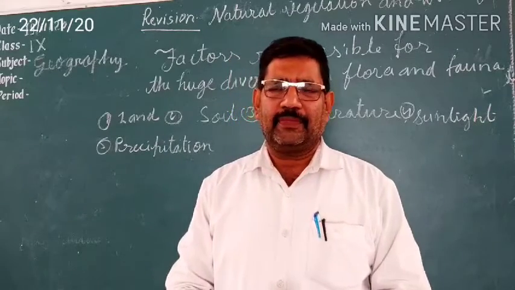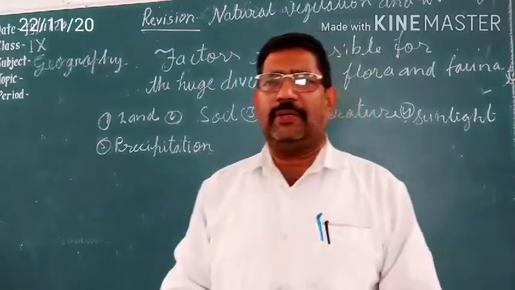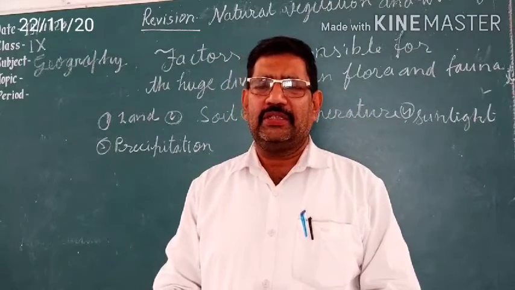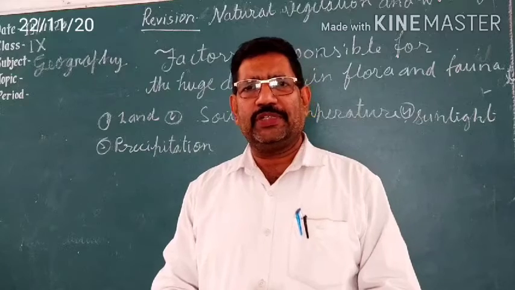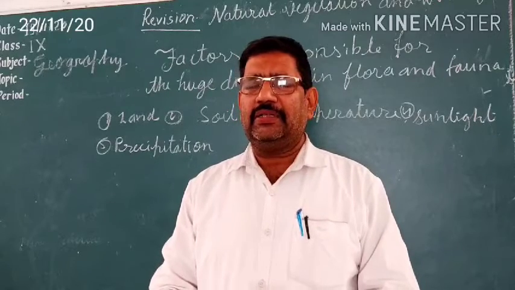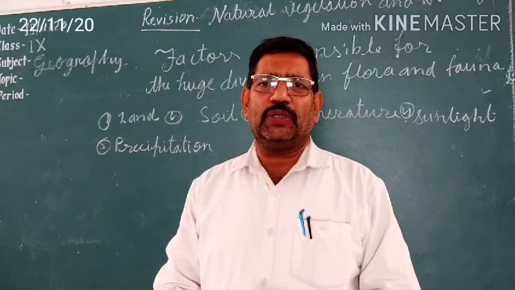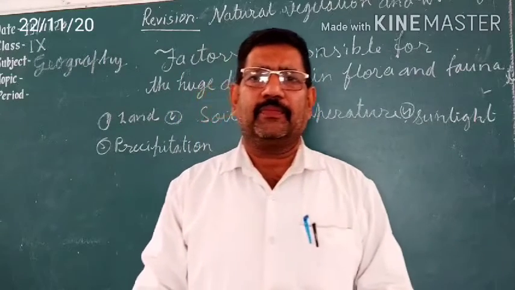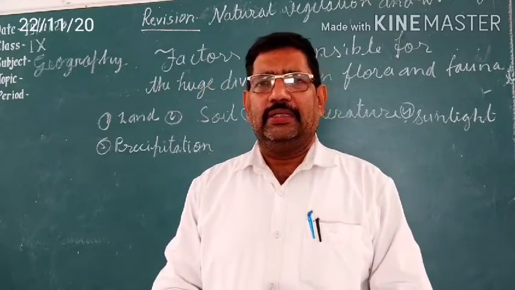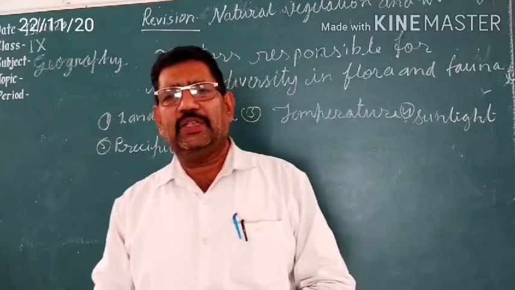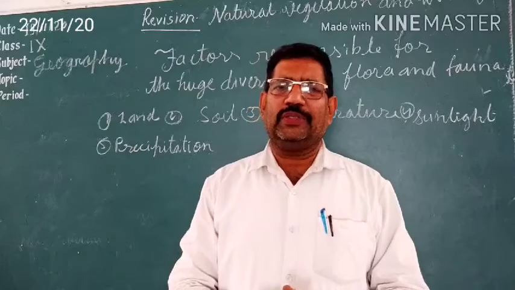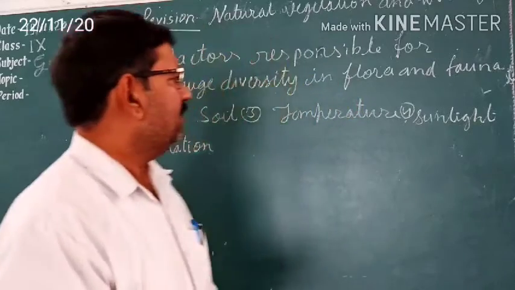That is why the type of soil affects the growth of vegetation. Like black soil is good for the growth of cotton and sugar cane. In this way, the soil is very important for the growth of natural vegetation.